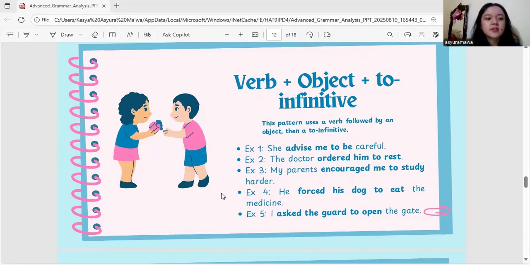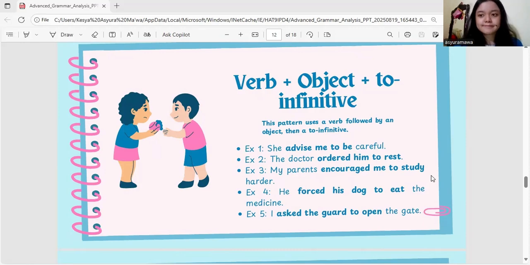Example 4. He forced his dog to eat the medicine. The explanation for this sentence, the verb "force" is followed by the object "his dog" and "to eat" as the action being forced. Last example for this structure is I asked the guard to open the gate. The explanation is the verb "ask" is followed by the object, "the guard", and "to open" as a request made.